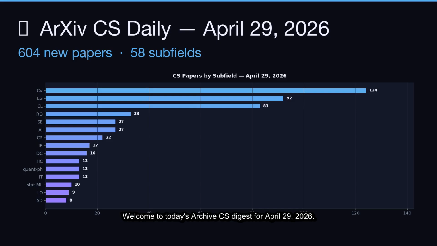Welcome to today's ArXiv CS Digest for April 29th, 2026. We received 604 new computer science papers today across 58 subfields. Let's dive into the top picks.